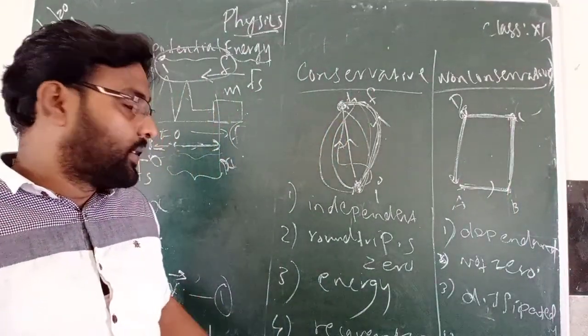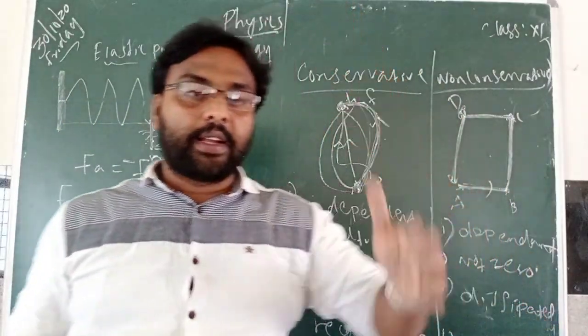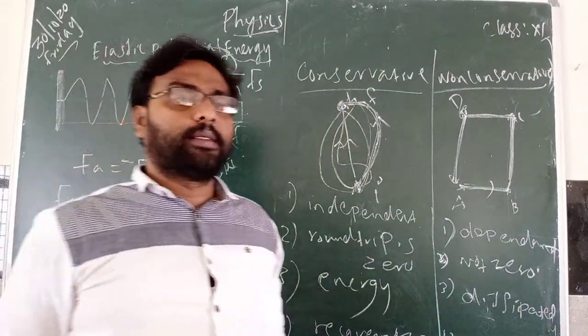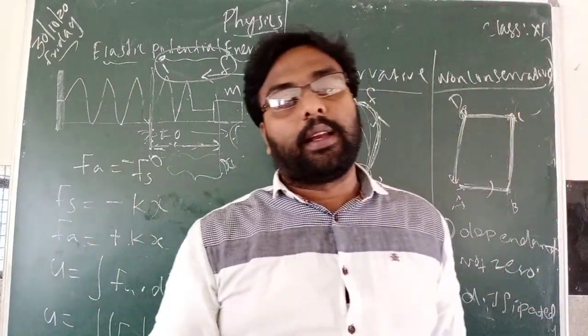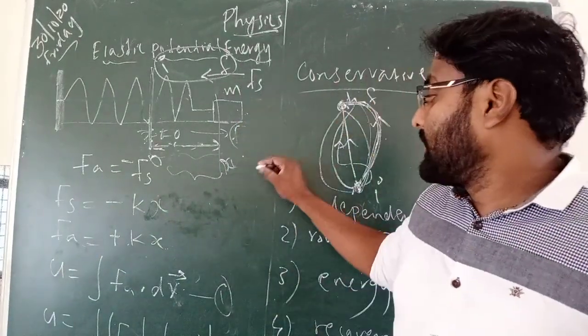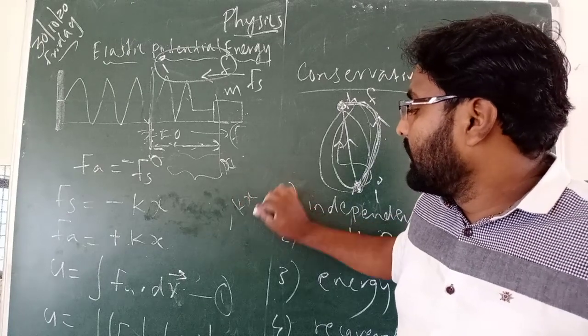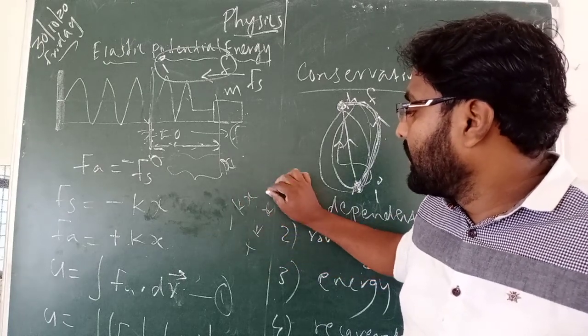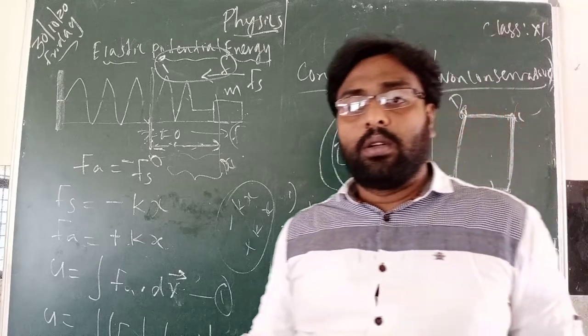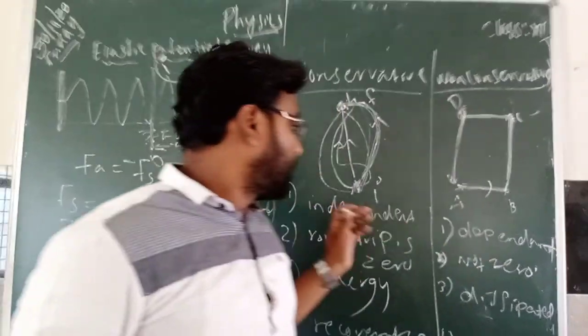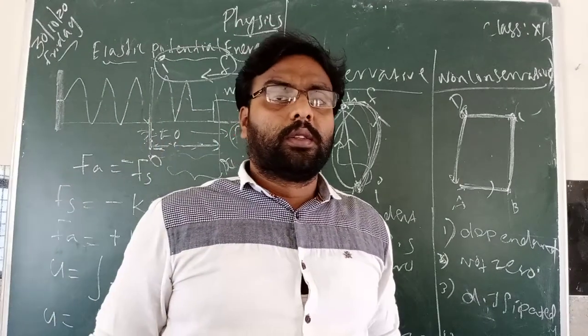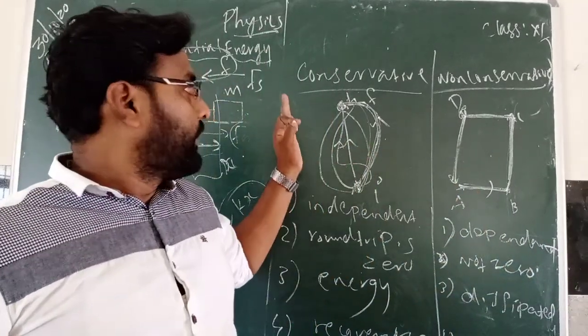Now, the last one is force as the negative gradient of potential energy. So minus kx, plus kx. So we can use the negative gradient of potential energy. That is the last one, but here we cannot. So these are the differences, the comparison.